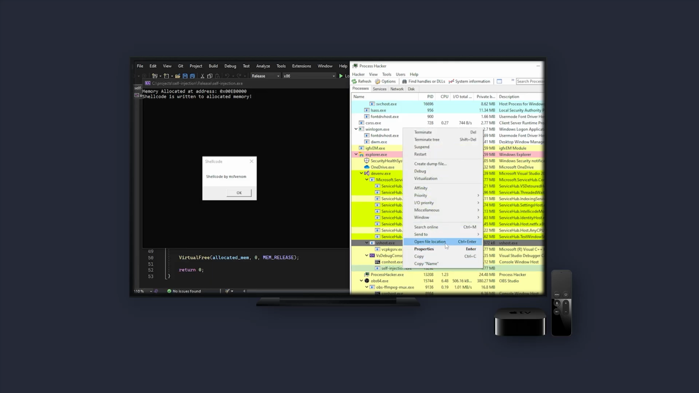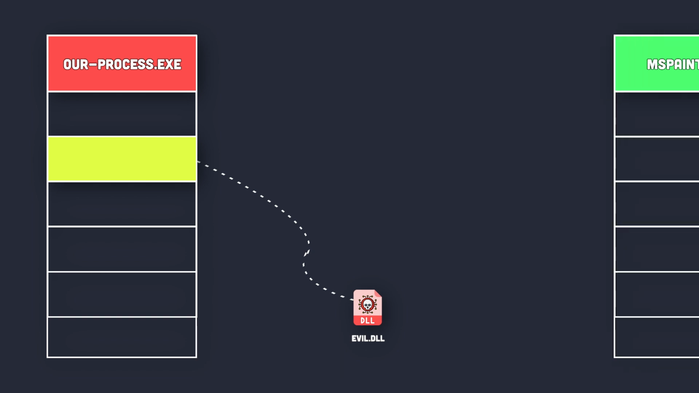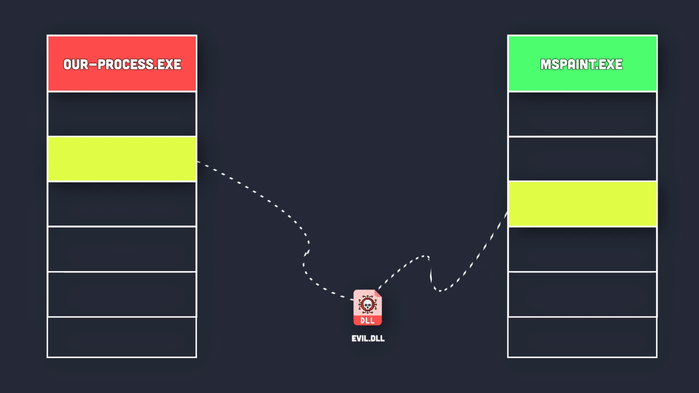Alright, now similar to the previous video, we will first inject this DLL into the memory space of our local process, and after that we will get nerdier and inject it into the memory space of any running process of our choosing. Sounds good? Sounds great. Alright, good. Let's do this.